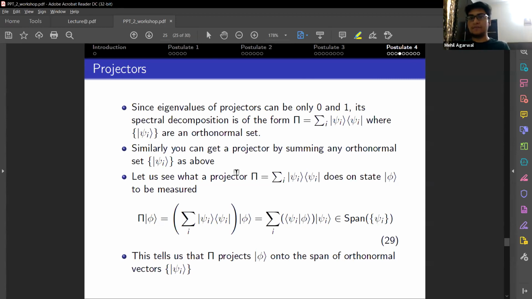Similarly, if you sum the eigenvectors in this manner, you are guaranteed to get a projector.